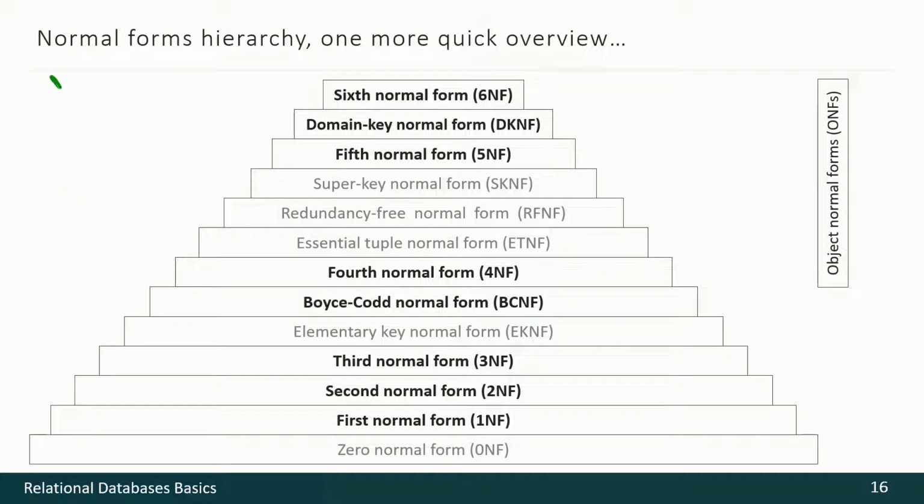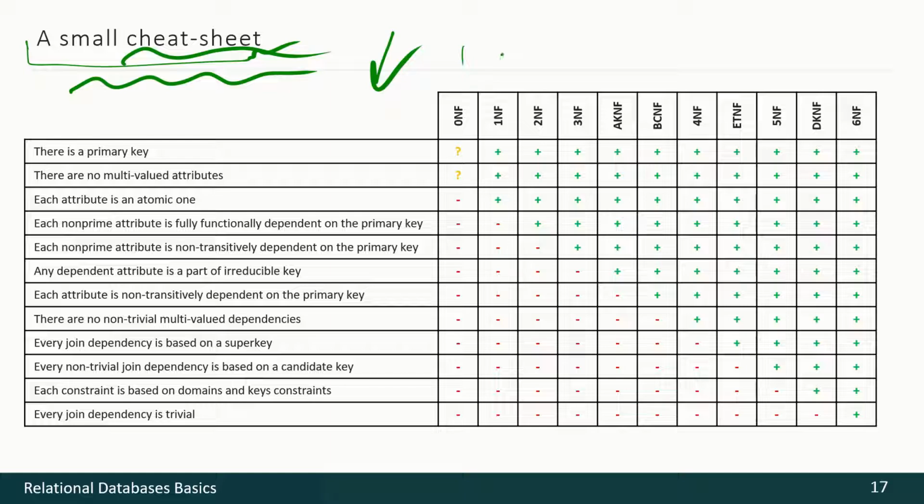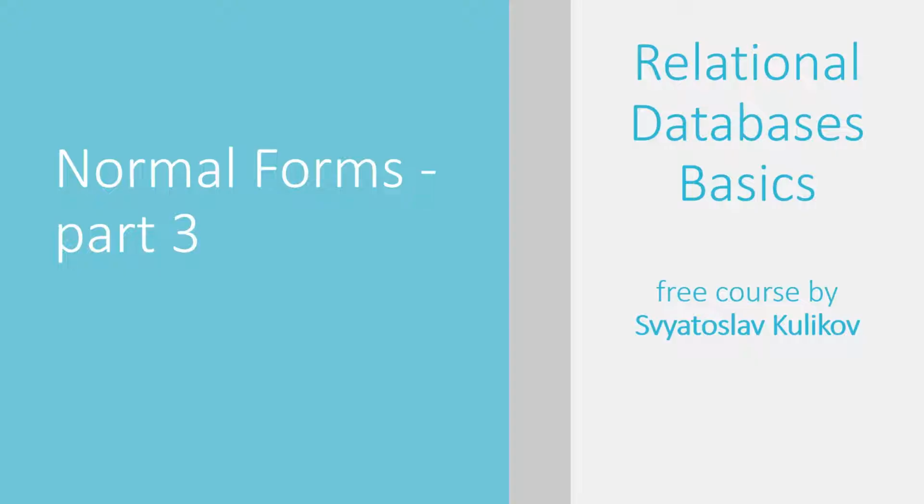To memorize all the material better, please pause the video for a couple of seconds and once again review the huge list of normal forms. And the final idea here that we shall not discuss, that's just a small cheat sheet for you. It's about normal forms and situations with those normal forms, so you may easily print this picture and read through it, refer to it once you need to remember something about any normal form you like. And yes, that's all about normal forms.